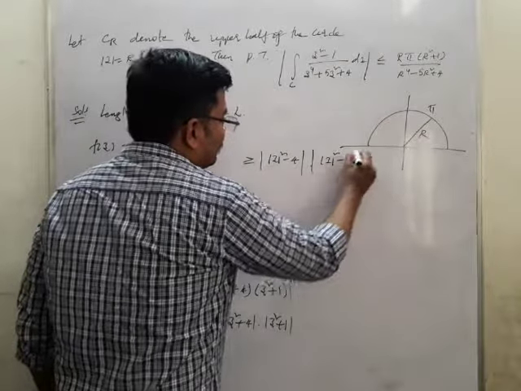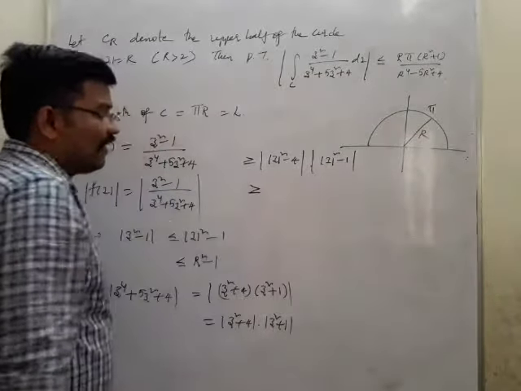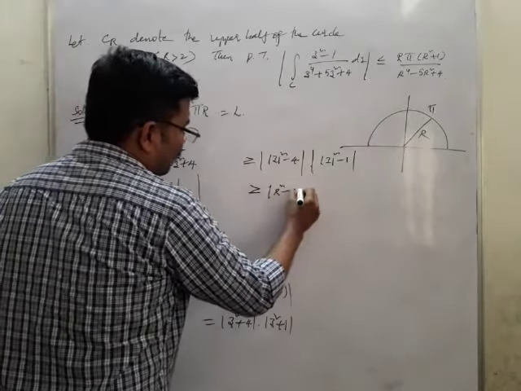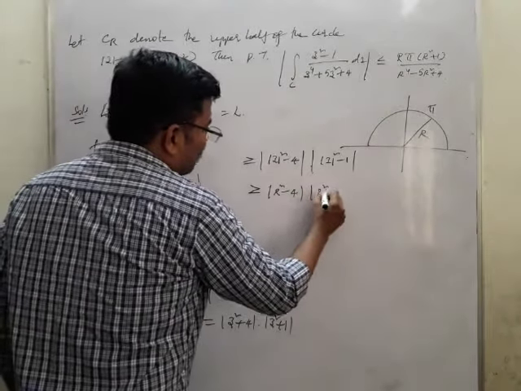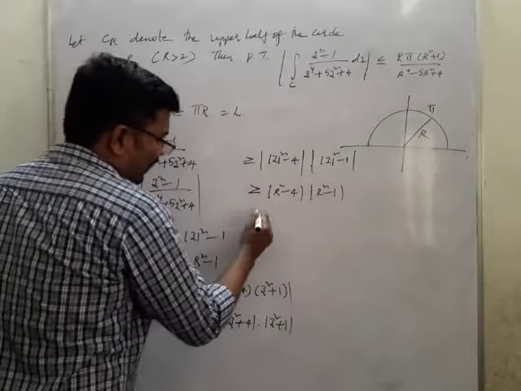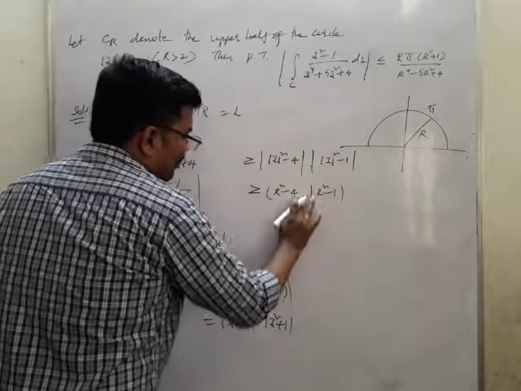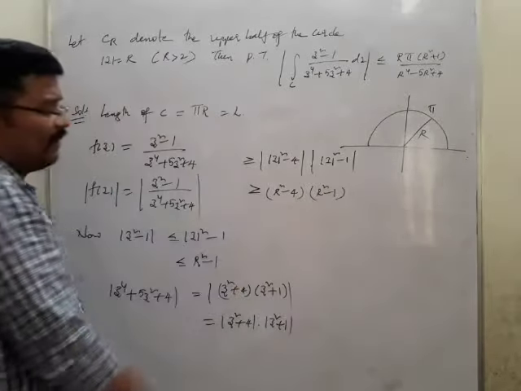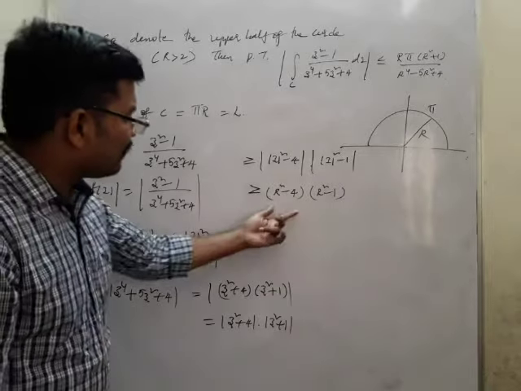This is greater than or equal to, mod z square is r square, so this is r square minus 4, and this is r square minus 1. We got this form like this. I write it as r square minus 4, r square minus 1, because they are all real numbers. So this is what we got.